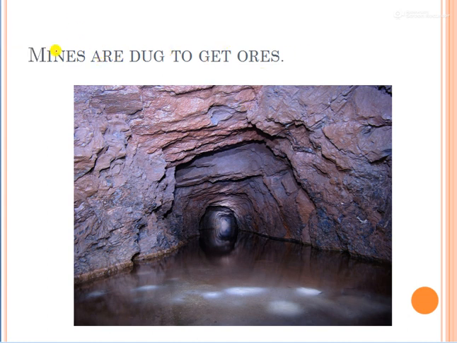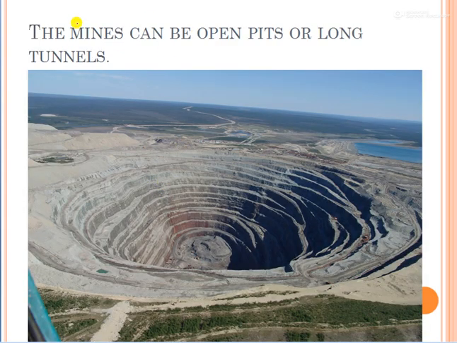Now from where are we getting these rocks? Mines are dug to get the ores. What we are doing is making holes inside the earth, and that hole inside the earth is known as a mine. So from mines we are getting these rocks. The mines can be open pits or long tunnels. You see, this is a mine. In this, human beings are taking out the mineral ore and the stone which contains more amount of metal. This is an open pit, a खुला हुआ गड्ढा as they say. So this is an open pit kind of mine.